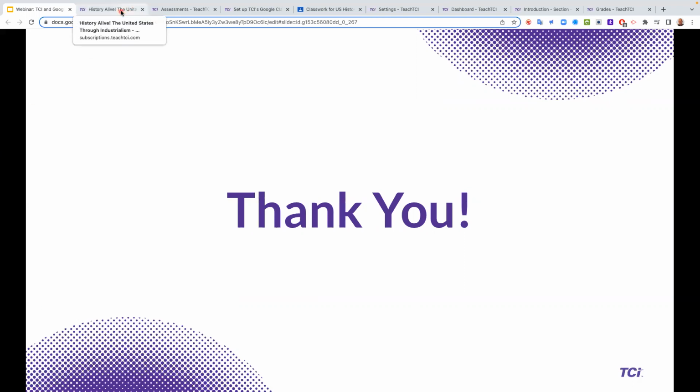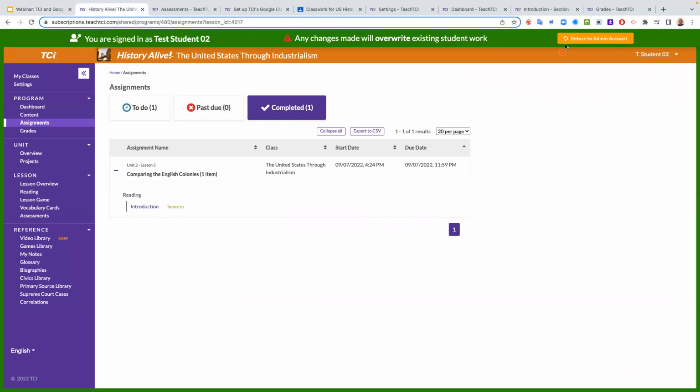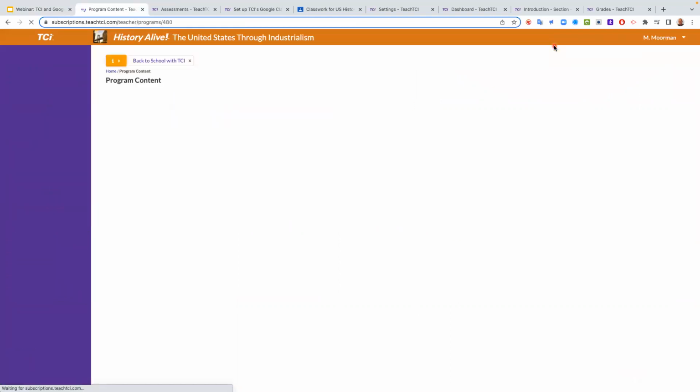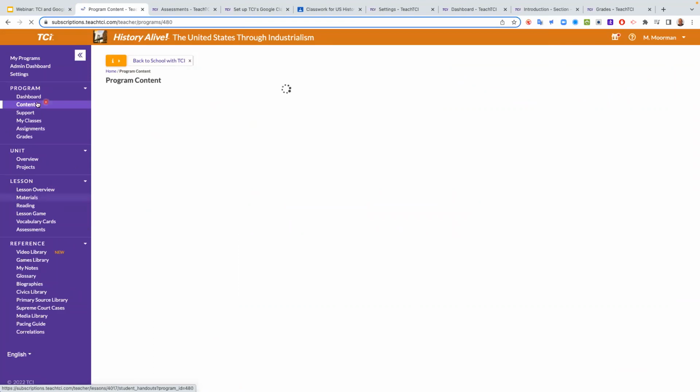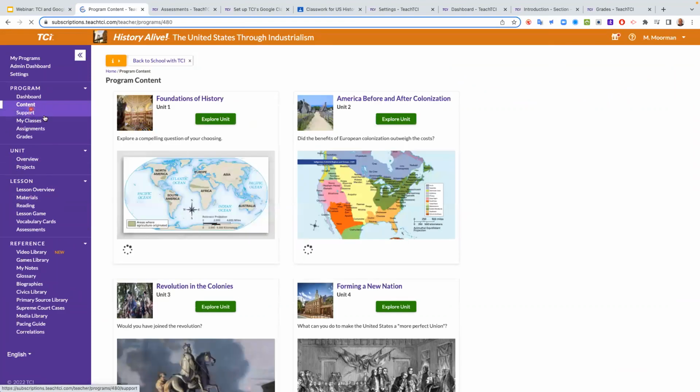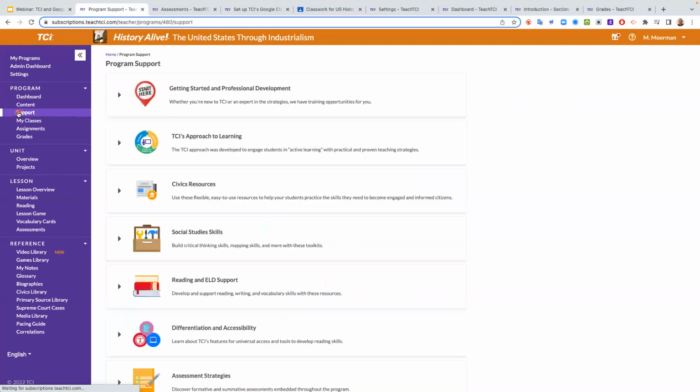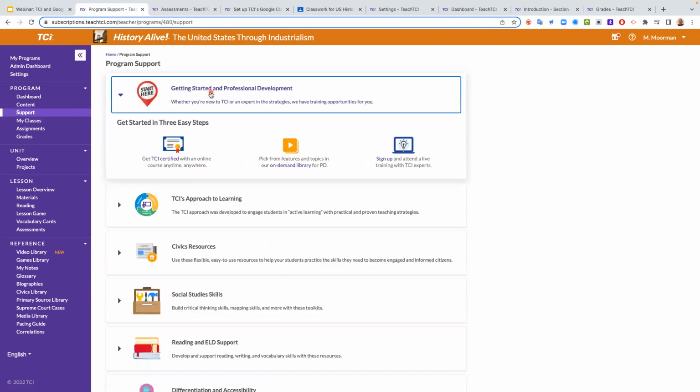There is one other quick thing that I want to leave you with, just as a reminder. When you're in your TCI program, whether it be science or social studies, on the purple sidebar you will see the support button as well. That's a little different than the Help Center. If you click support, we do have professional development and self-support onboarding. You can go to the on-demand webinar library, where you will see webinars like this that are already recorded that you can watch later, and then you can get certified and take a self-paced course.